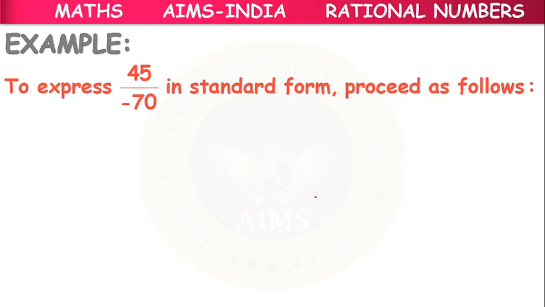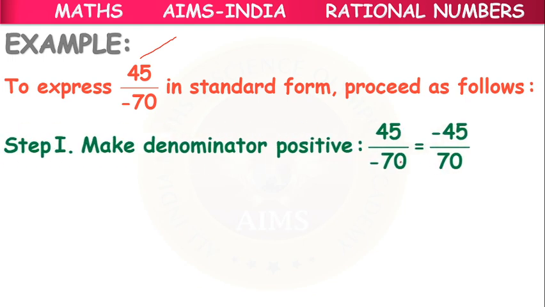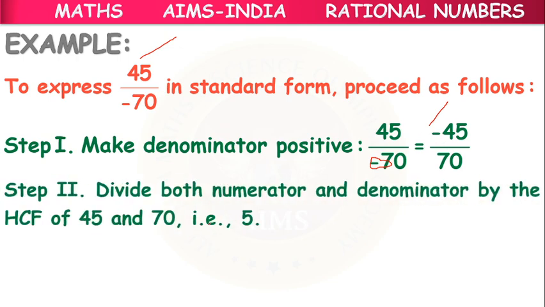So here, an example: 45 by minus 70, we have to write in standard form. This minus, we will keep in the upper part. We can write it as minus 45 by 70. So what is the HCF? How to find HCF?